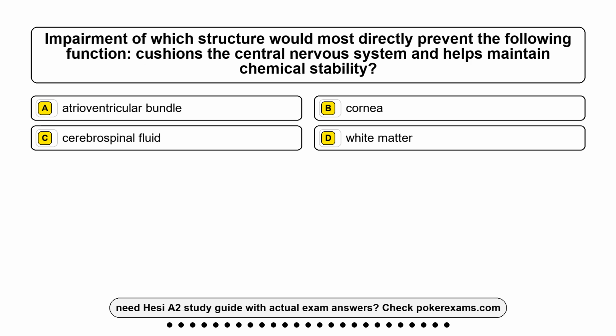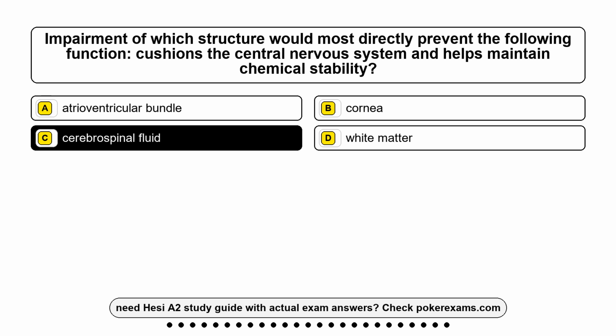Question 11. Impairment of which structure would most directly prevent the following function? Cushions the central nervous system and helps maintain chemical stability. Option A, atrioventricular bundle. Option B, cornea. Option C, cerebrospinal fluid. Option D, white matter. The correct answer is option C, cerebrospinal fluid.